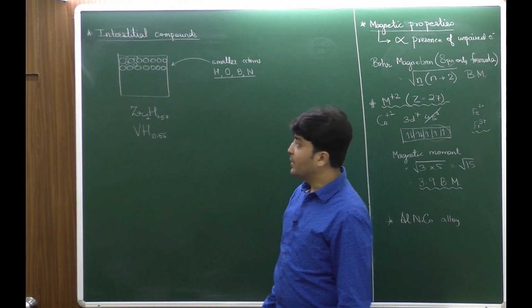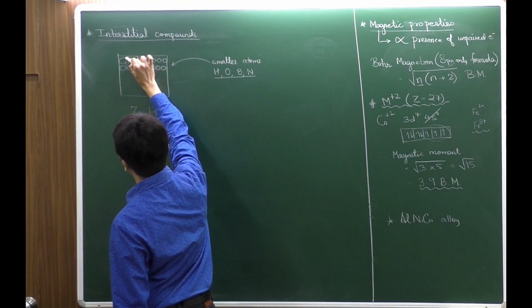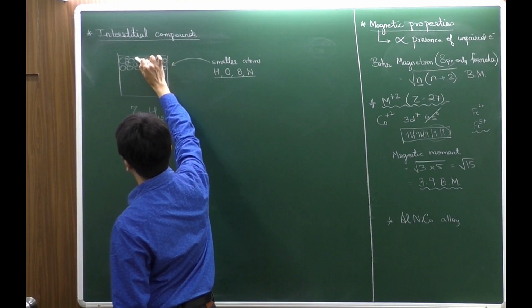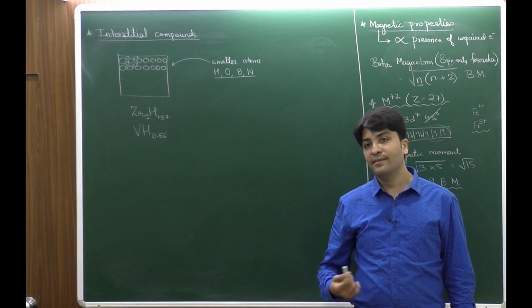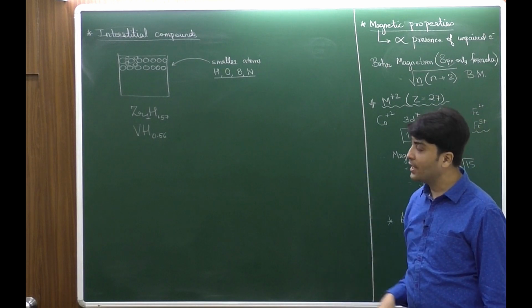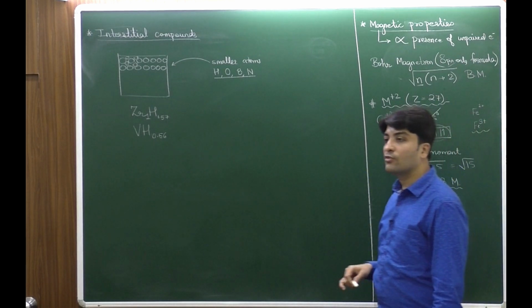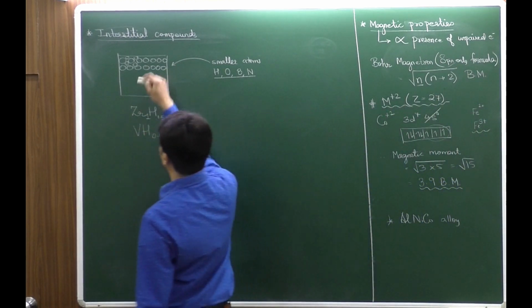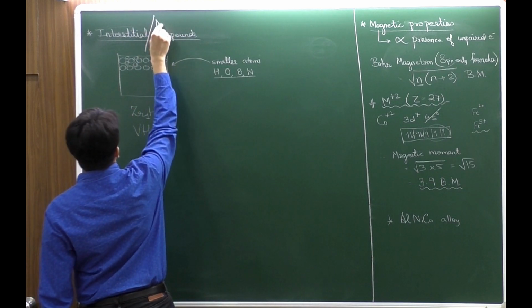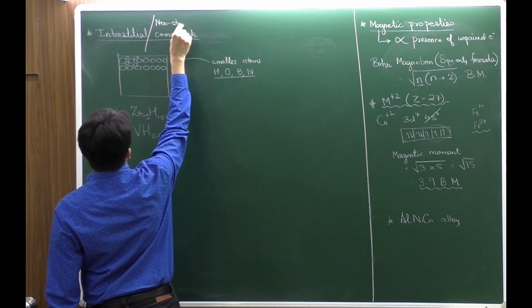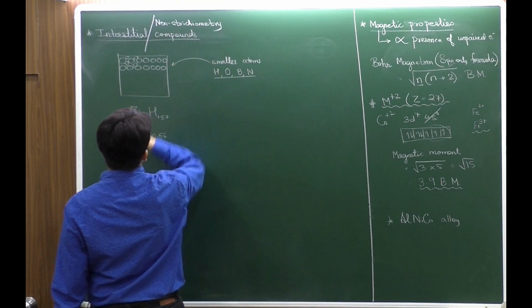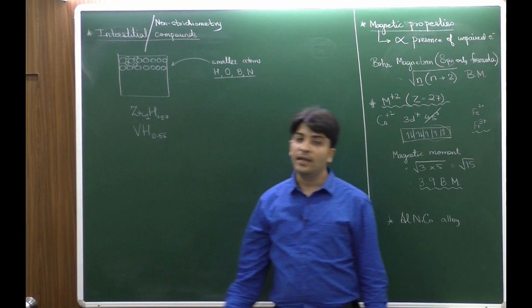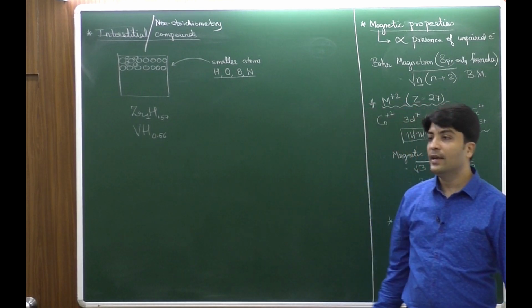compounds बनते हैं. But here, since the interstices are differing due to the atomic sizes of the transition metal, the sizes also will vary, and hence the proportion in which the smaller atoms would enter would also be variable. Hence the interstitial compounds are also called non-stoichiometric. And this is basically formed by which block elements? D block and F block.